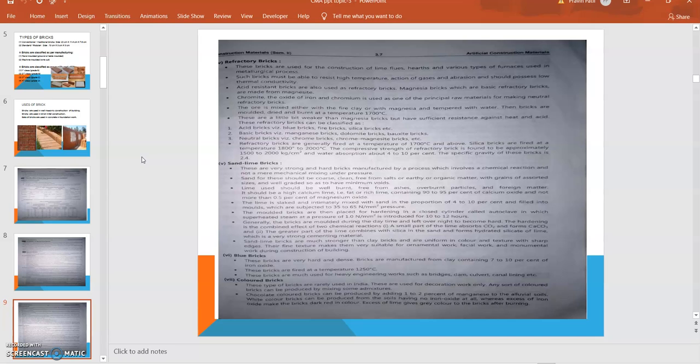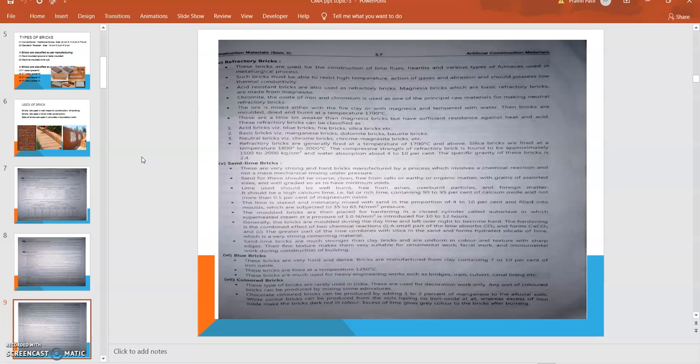The sand for this should be coarse, clean, free from dust, salts, earthy material, and organic matter. The lime used should be well burnt, free from ashes, overburnt particles, and foreign matter. So that is a condition for the manufacturing. Then the lime is slaked and intimately mixed with the sand.